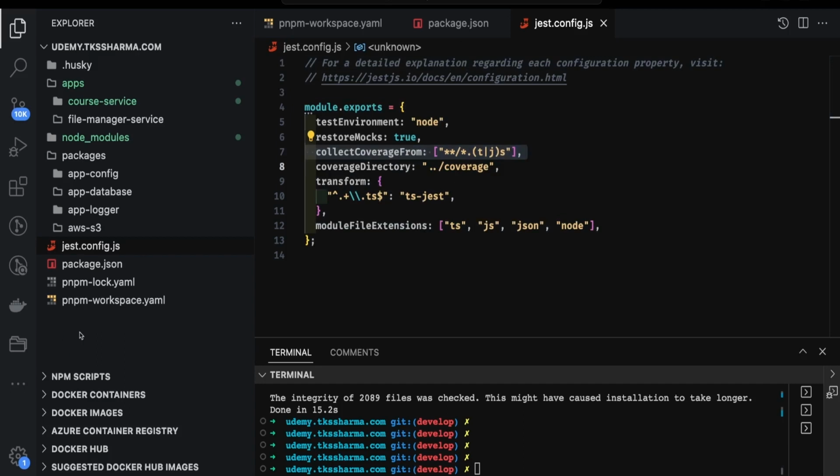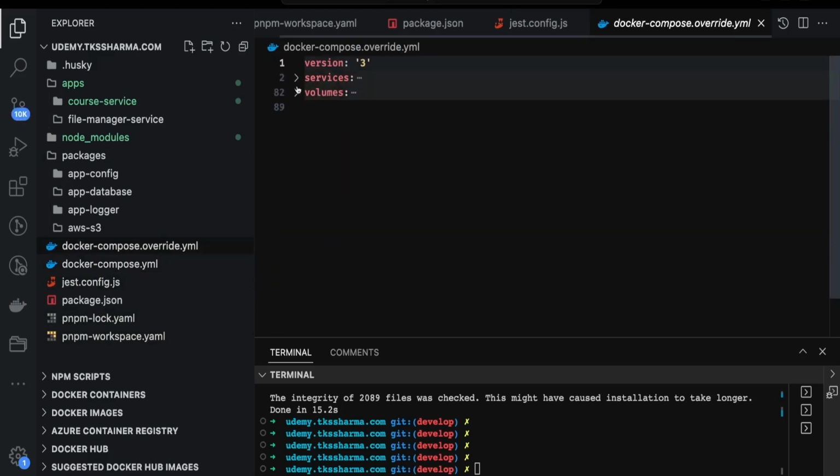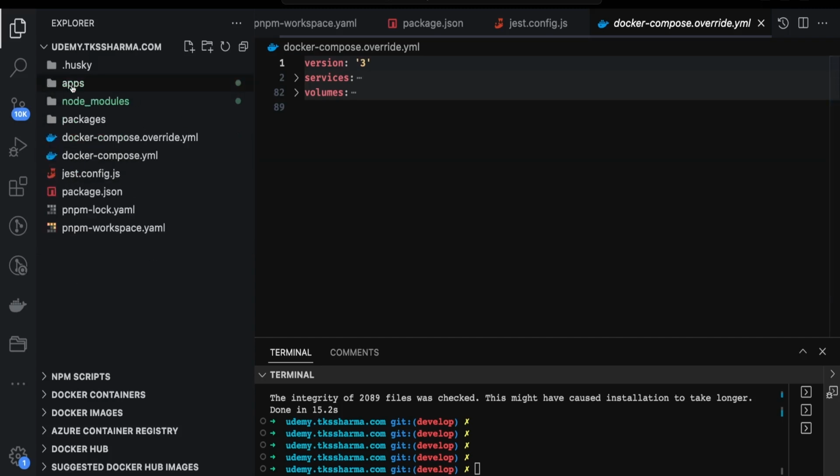We can put the Dockerfile and Docker compose and override files. I'm going to use Docker only for having the Postgres database in my application. So we need a Postgres database for the user service, enrollment service, order service, code service, catalog service. All these services will be using Postgres, so I will just spin up different containers for each and every service. This is pretty much what we have for application packages. Rest you can have this prettier config, ESLint config, and all these we can add in our code base.